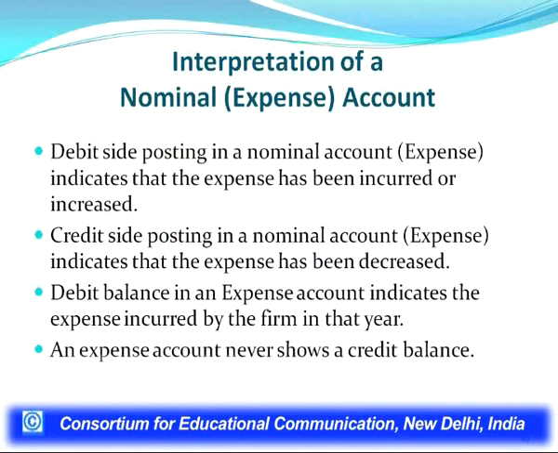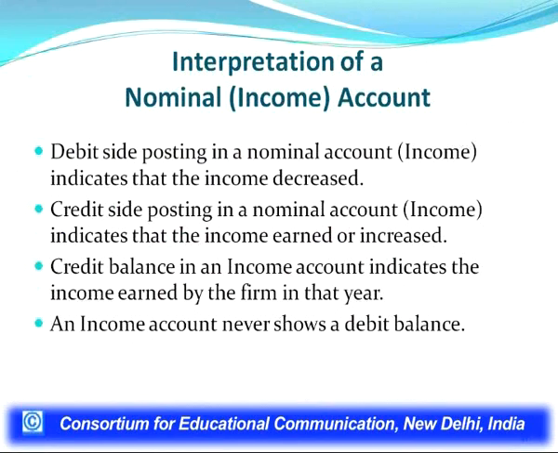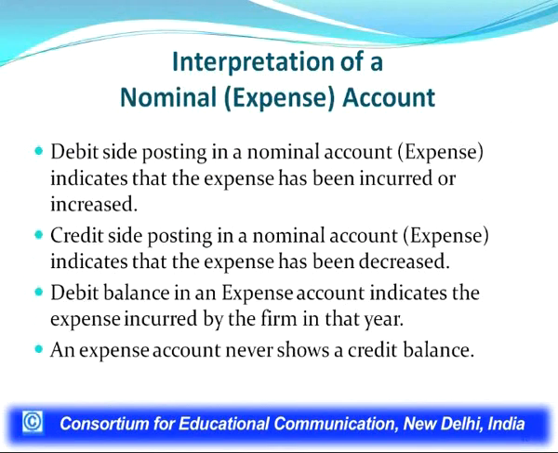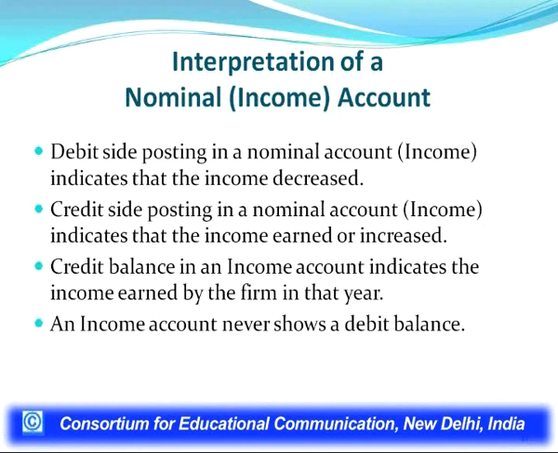In case of nominal accounts, there are two types, expense and income. Expense: when we incur any expense, we make posting on the debit side. If any expense is decreased, the posting will be made on its credit side, and a debit balance in an expense account will show the expenses incurred by the firm during that year up to that date, and an expense account does not show any credit balance. An income account shows a credit balance, and the normal postings are on the credit side when income is received, but not on the debit side. So, this we have discussed.